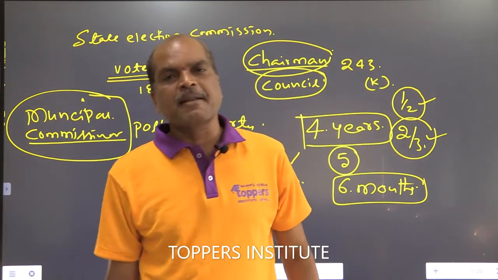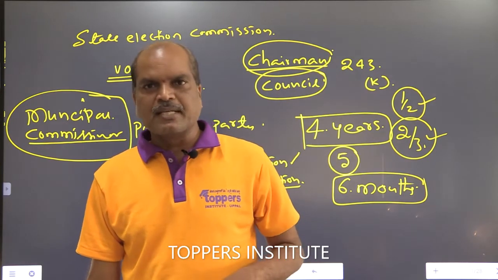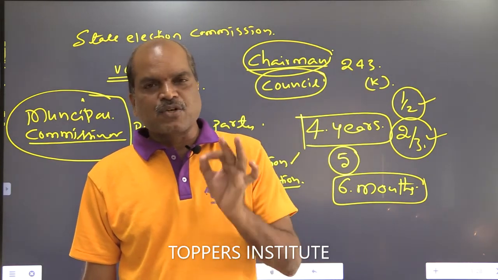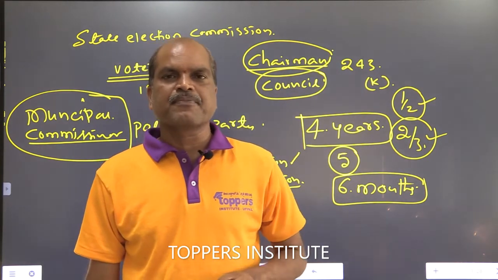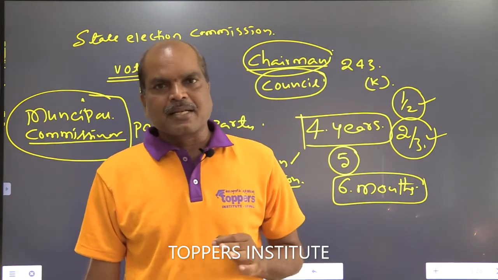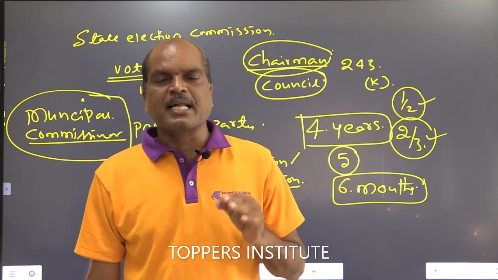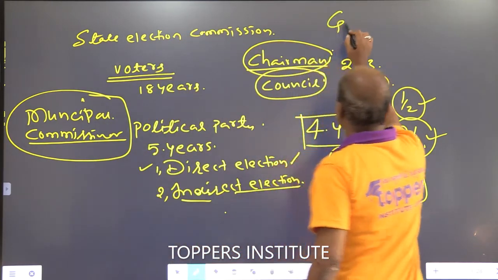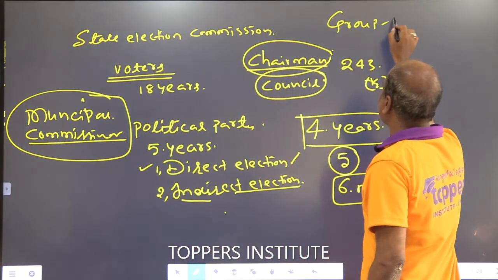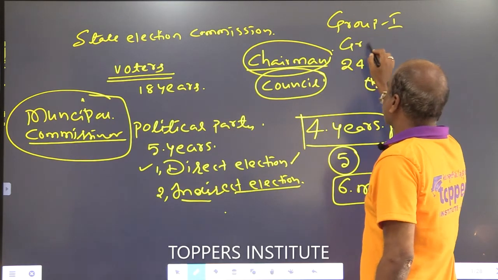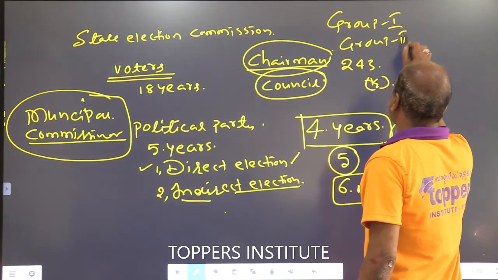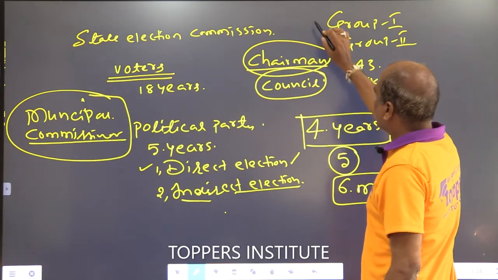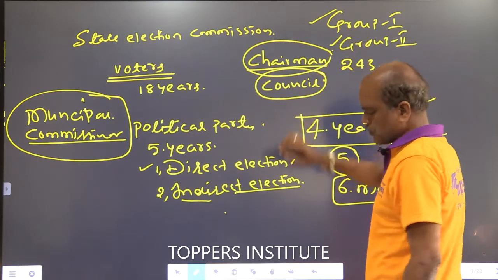The municipal commissioner is not a politician; he is a state government officer, a cadre, municipal commissioner cadre, either group 1 or group 2 cadre.